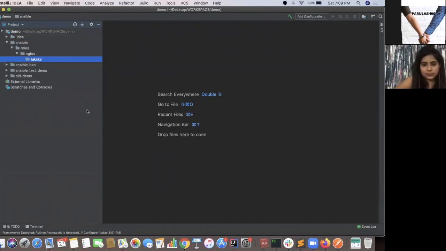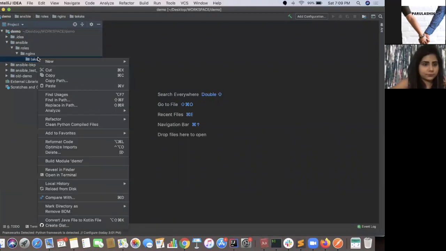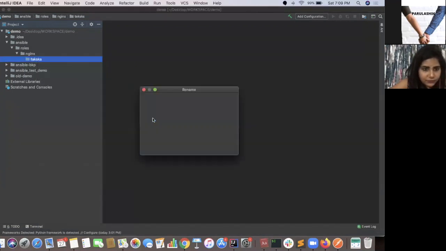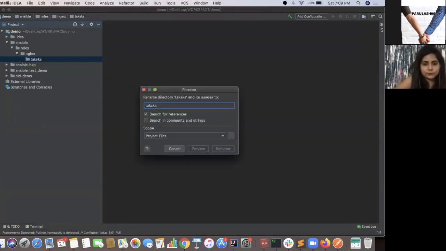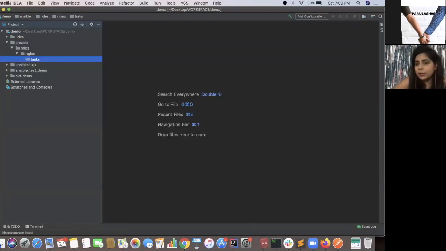And tasks. The spelling is wrong, let me refactor this. I'm using an IDE because Ansible understands YAML, so any extra space or tab can give you issues while you are running your Ansible playbook.